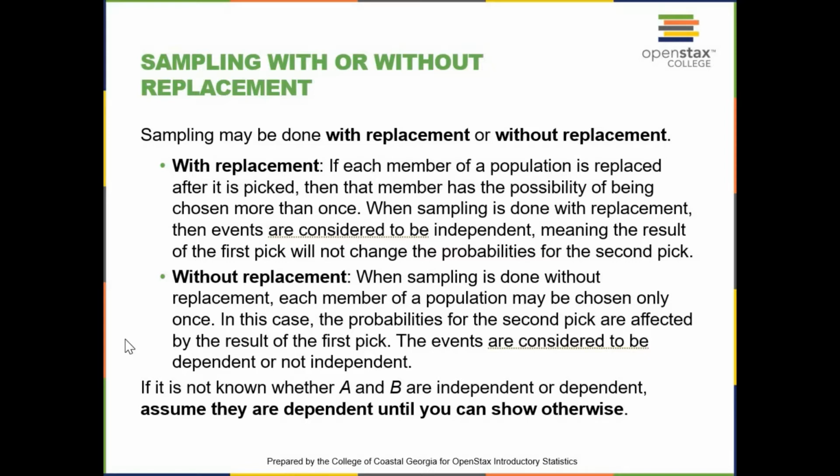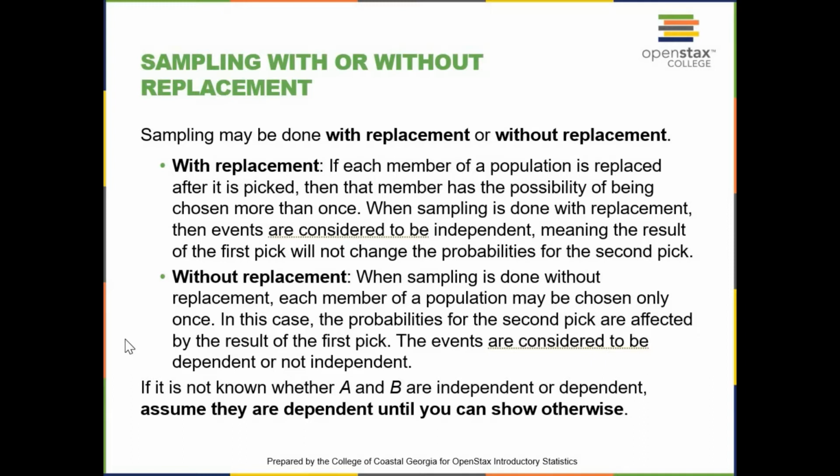When the sampling is done with replacement, then events are considered to be independent, meaning the results of the first pick will not change the probability of the second pick. When sampling is done without replacement, each member of the population may be chosen only once. In this case, the probability of the second pick is affected by the result of the first pick. The events are considered to be dependent, or not independent, in this case.